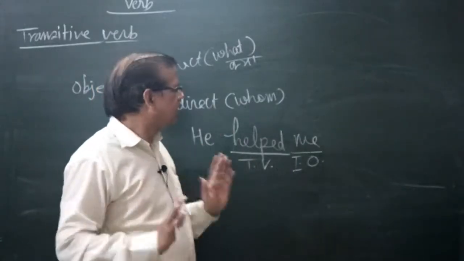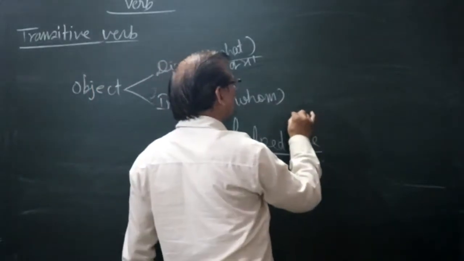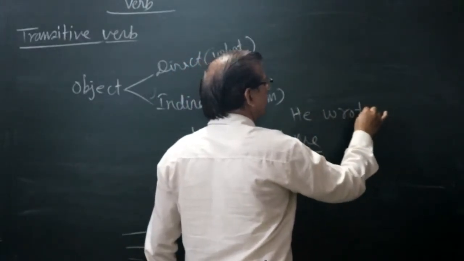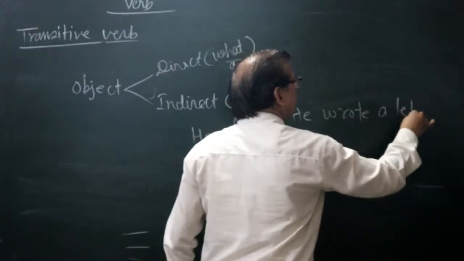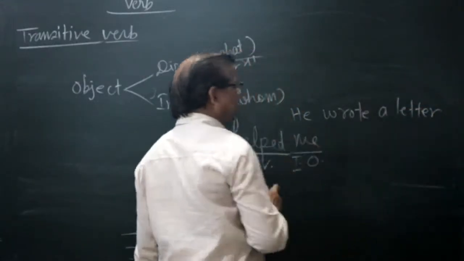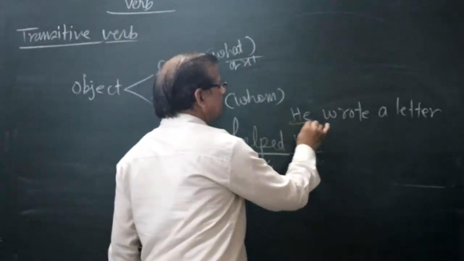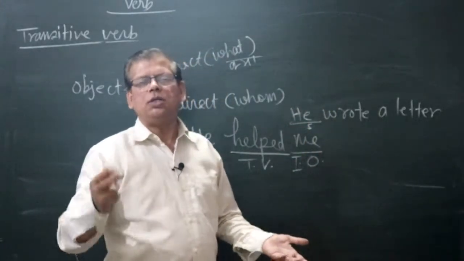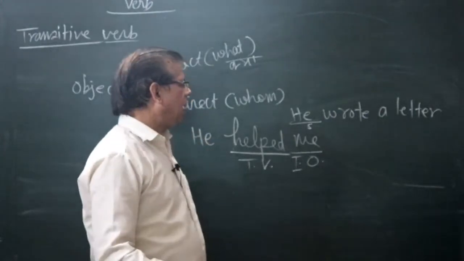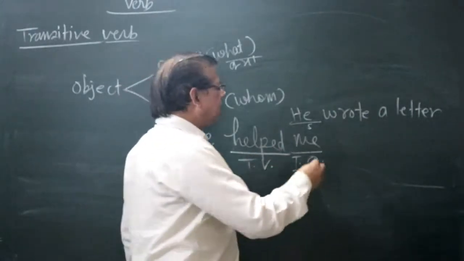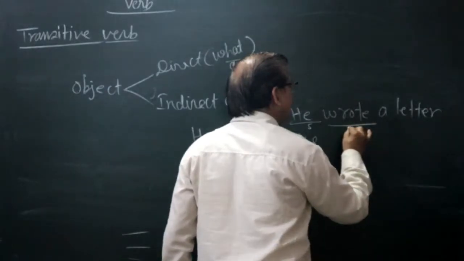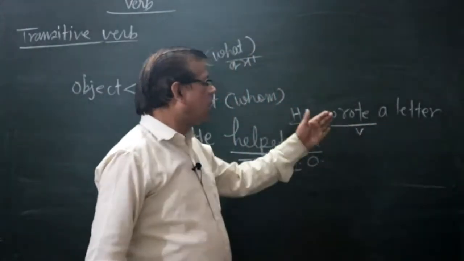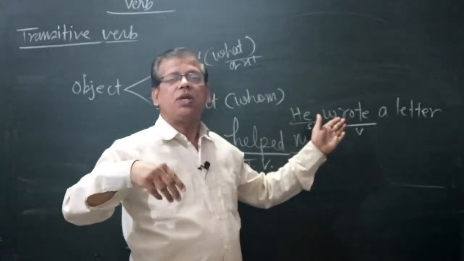Is it clear? Second, he wrote a letter. What is the subject? He is the subject, because the doer is the subject, he is the doer. One who does is the doer. And what is the activity? He does an act of writing. Activity is the verb. Is this verb transitive or intransitive?